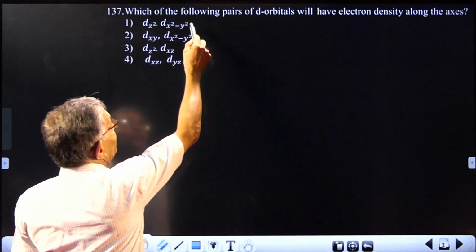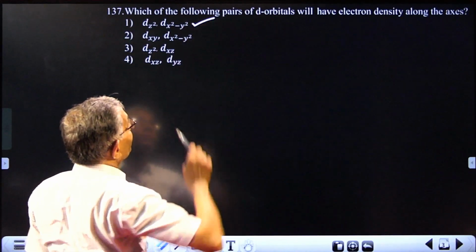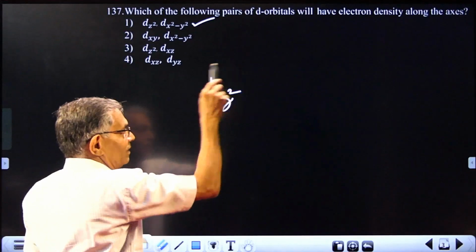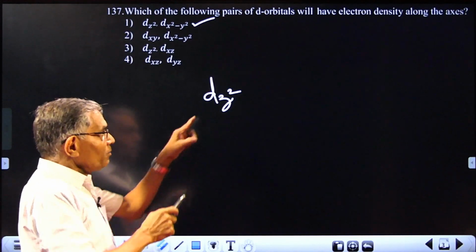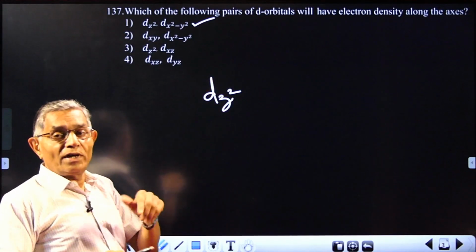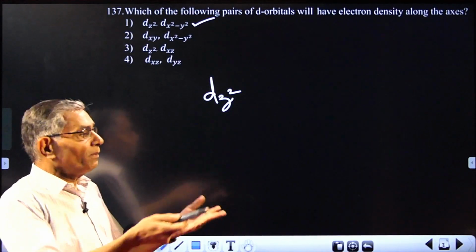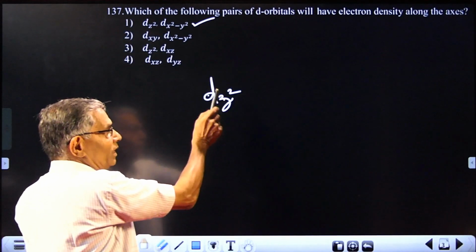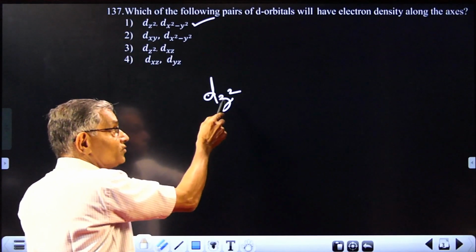So the answer will be definitely number 1. It also means one thing. When it is dz squared, it means the positive lobe is along the z axis, but the d orbital will also have negative lobes, perpendicular to this. So dz squared has a positive lobe along the z axis.